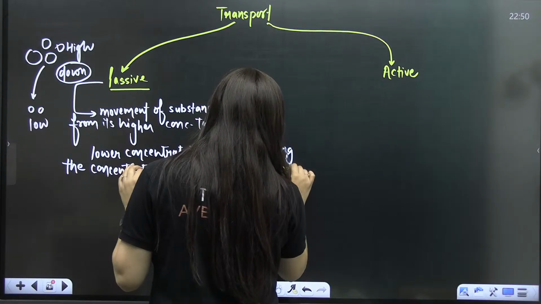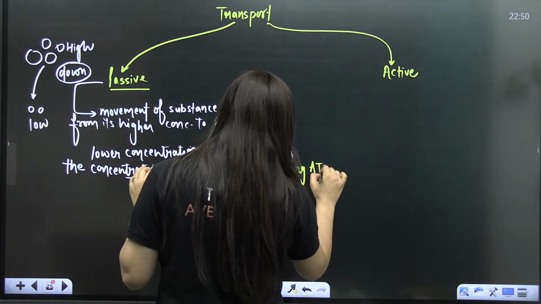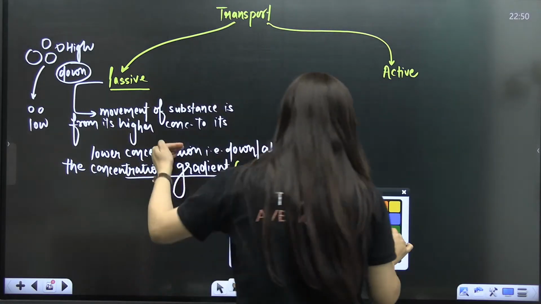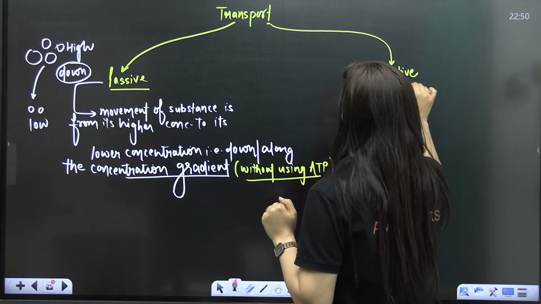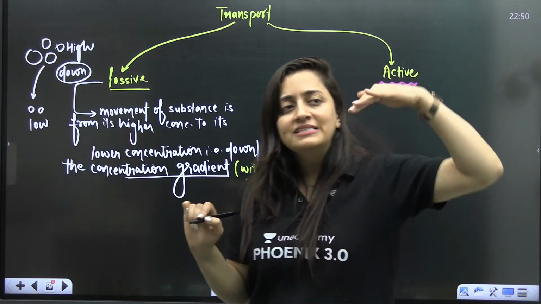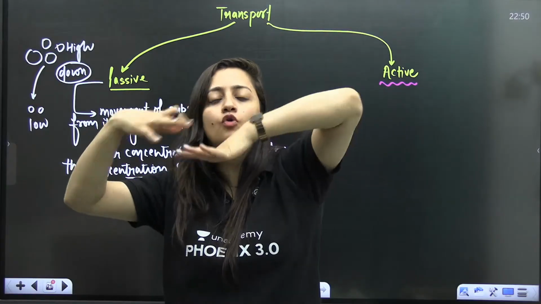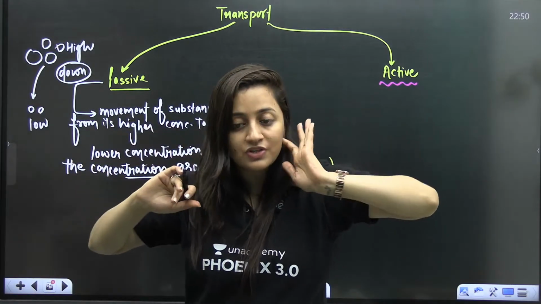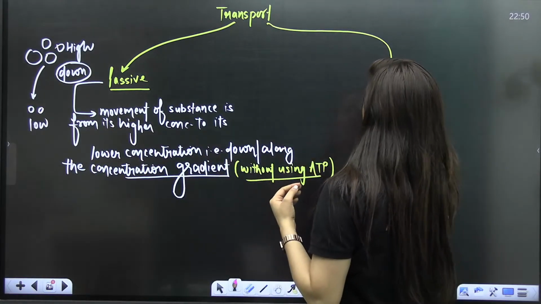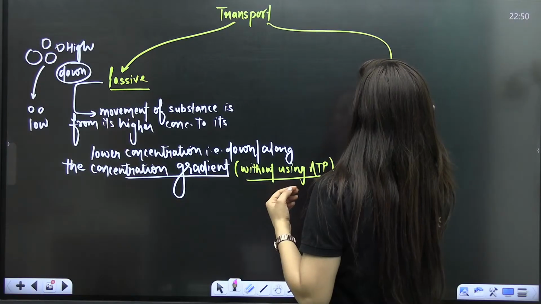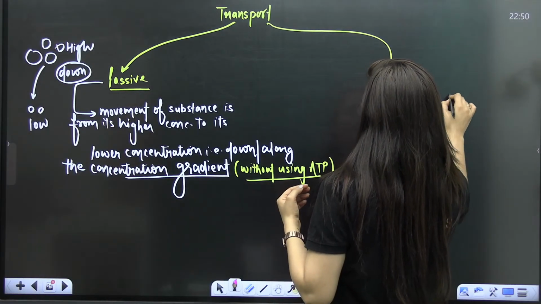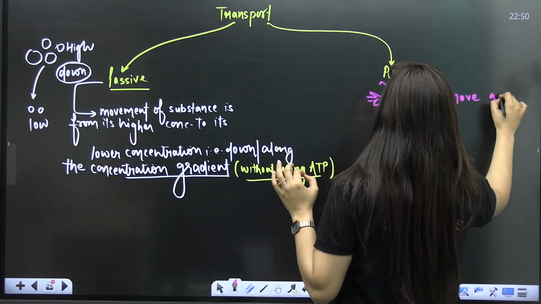So here there is no usage of ATP, the energy currency. Things are moving passively. It's like you are coming down from a hill. The movement will be very smooth, high to low, and energy will not be used. Now, in active transport, substances move against the concentration gradient.